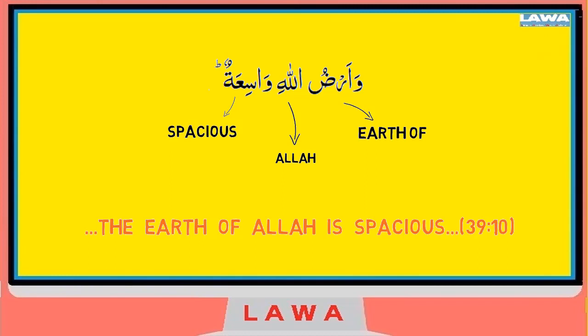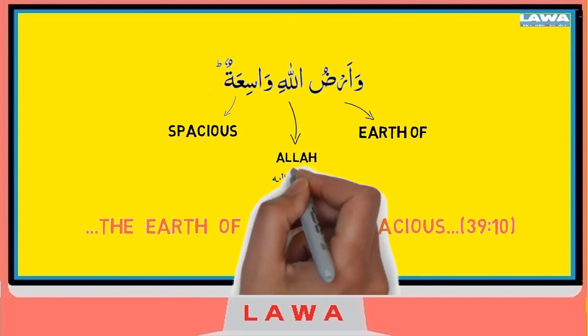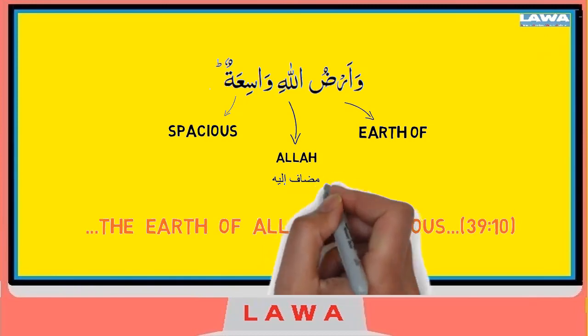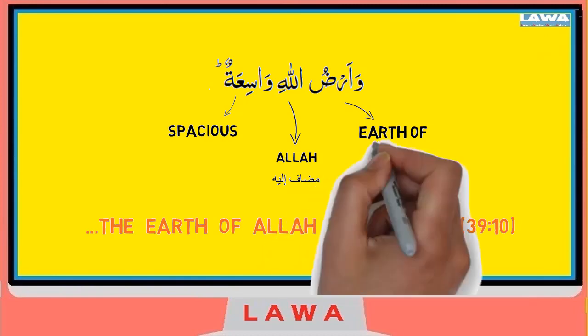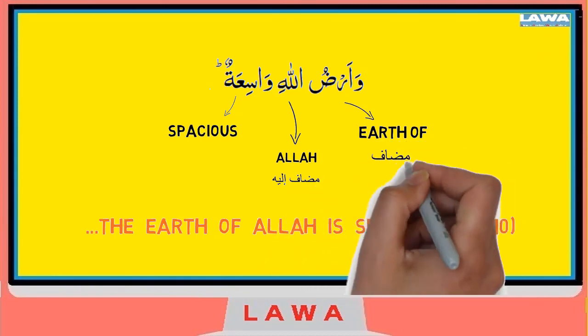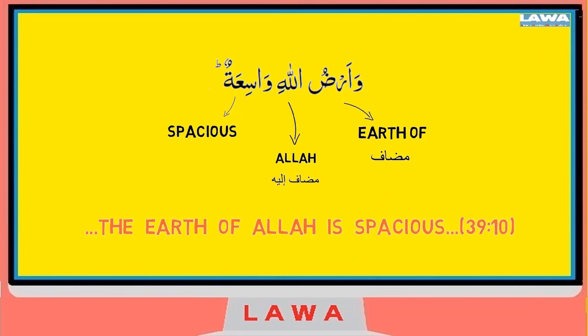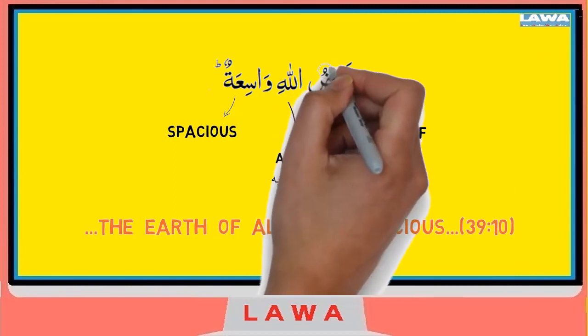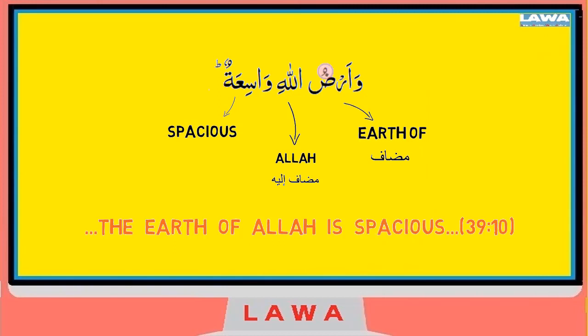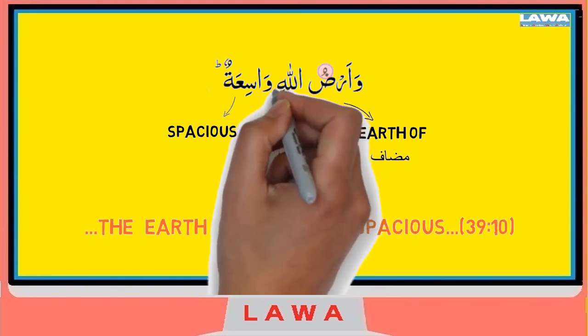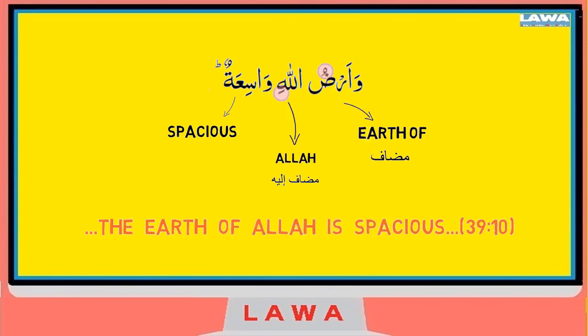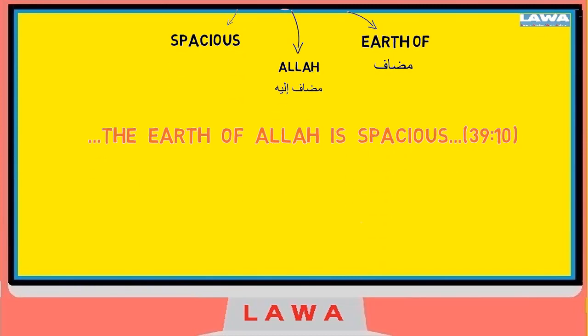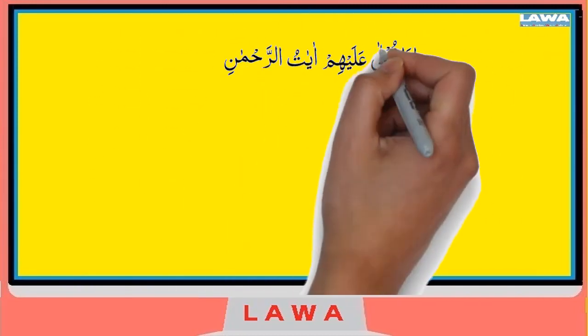When we look at who the earth is being referred towards, we see that Allah is the mudaf ilay, and the mudaf, the thing itself, is ard. So we know the rule that mudaf has a dhamma, that's why ardu has a dhamma on it, and Allahi has a kasra, so it's translated as the earth of Allah, or Allah's earth, ardullahi.